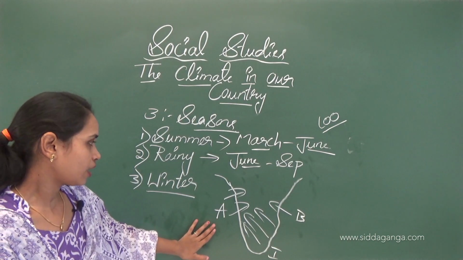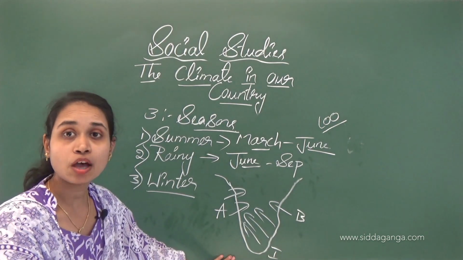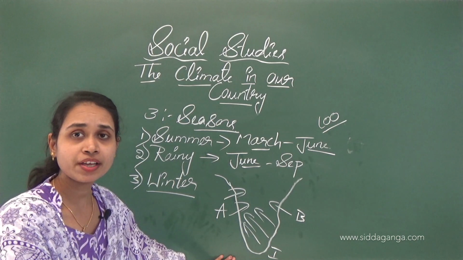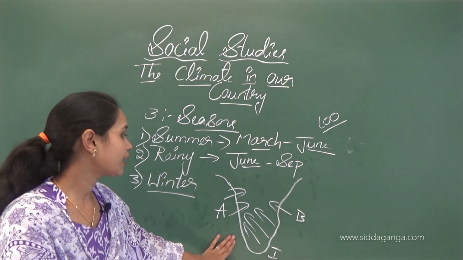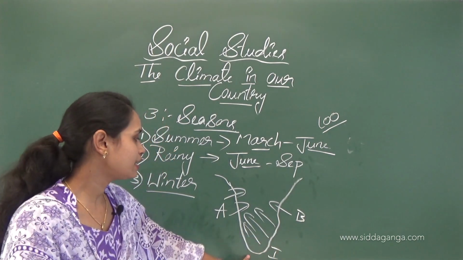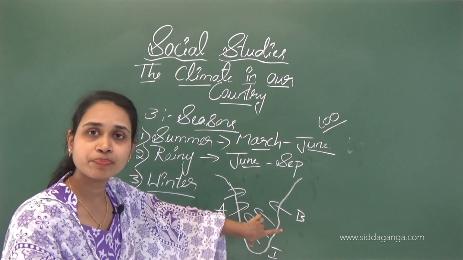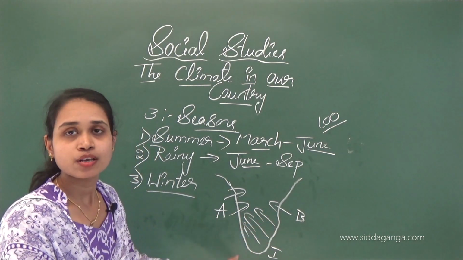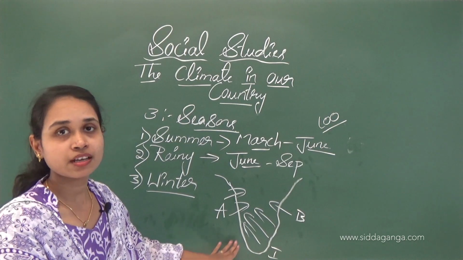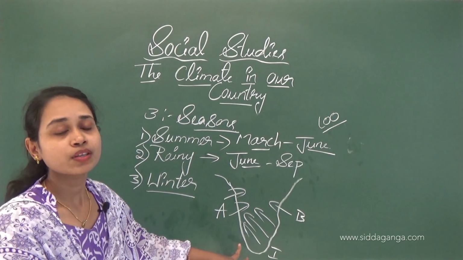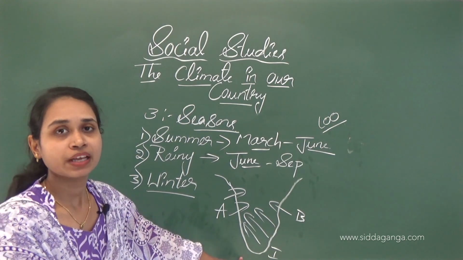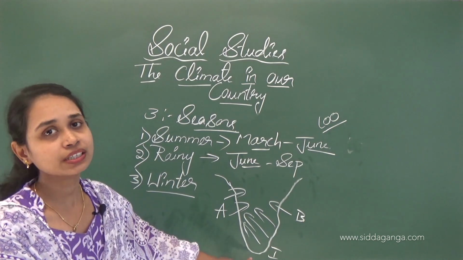Why? Because winds enter from the south part of our country, so the south states receive rain first.